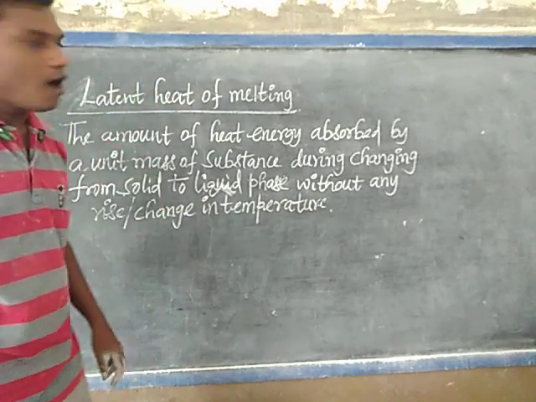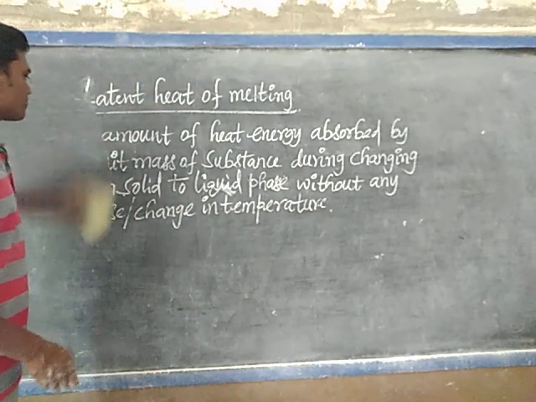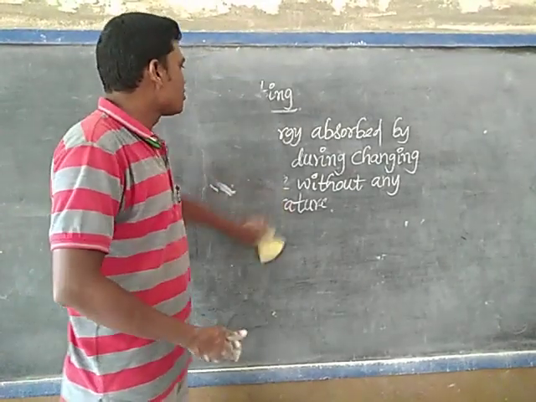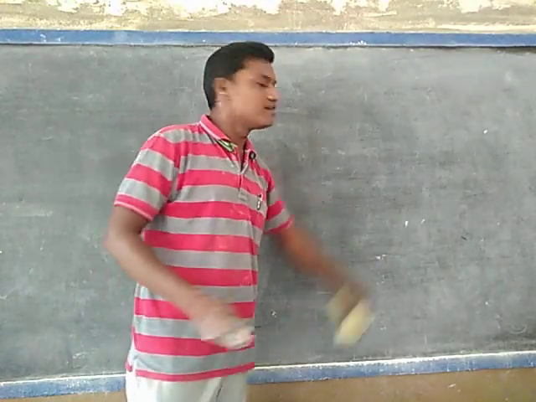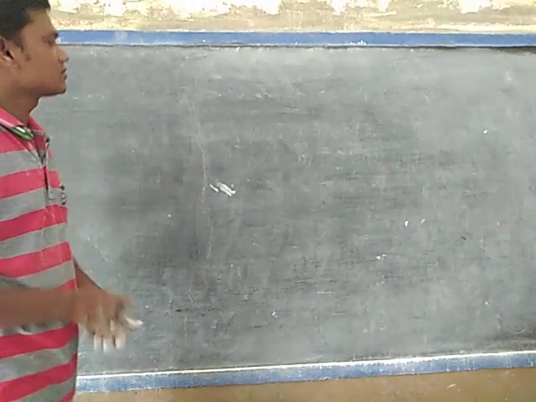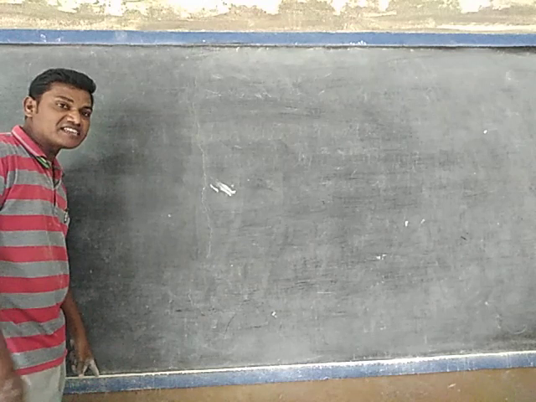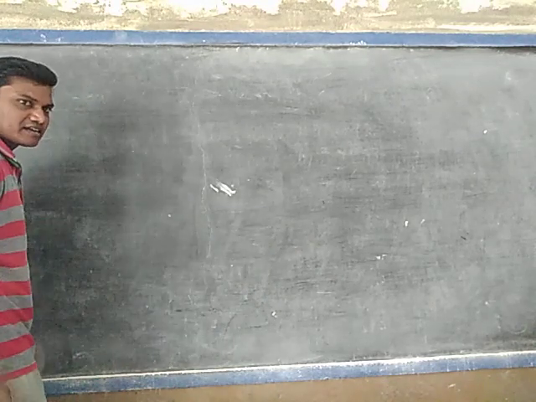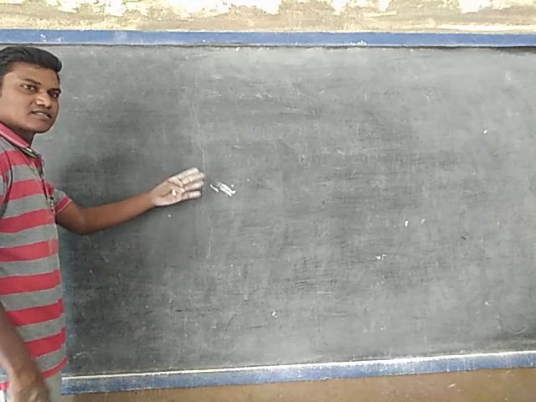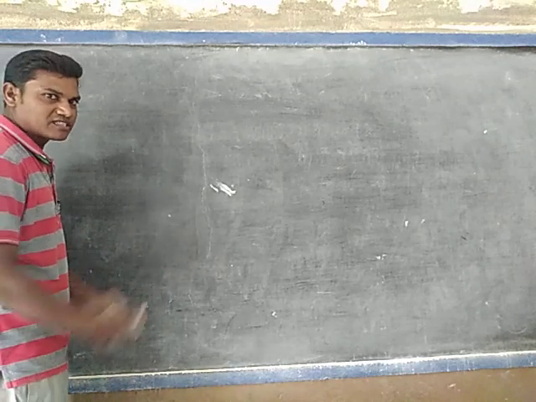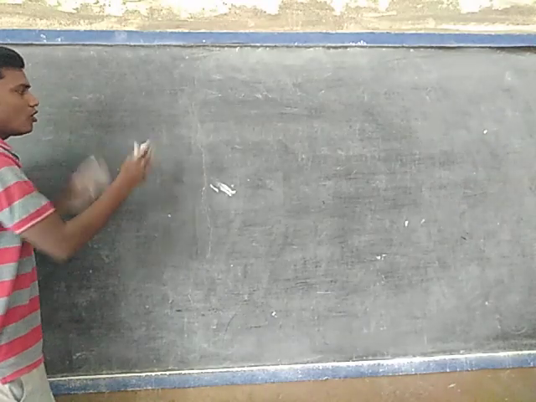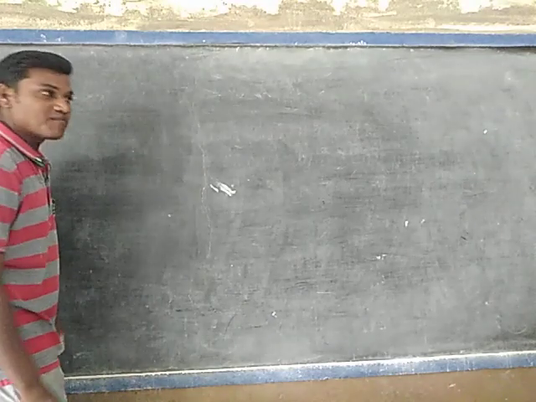But generally, how can we find latent heat of melting? By using Bunsen's ice calorimeter, we can find the latent heat of ice. This experiment is at a high standard level in the thermodynamics concept, or thermal properties of matter. Now, what is the latent heat of melting?